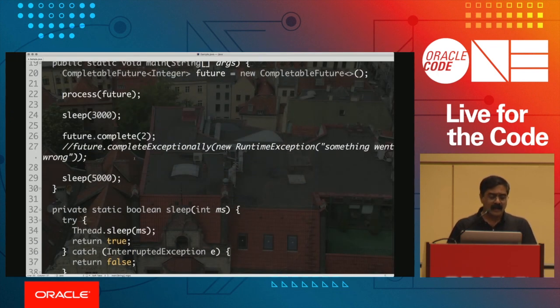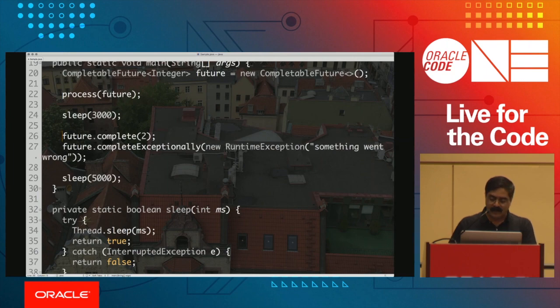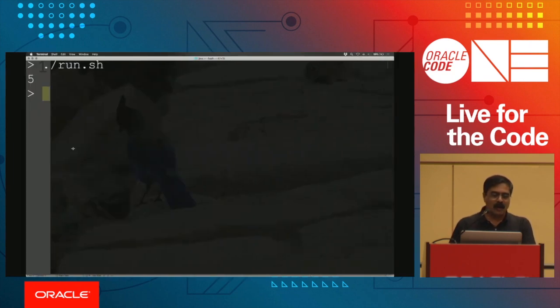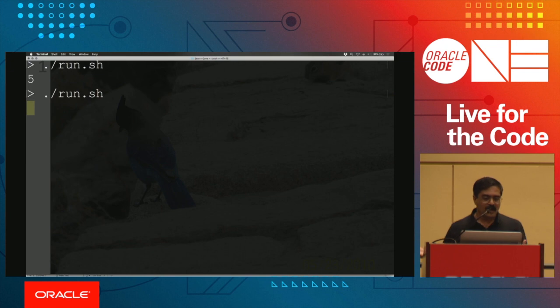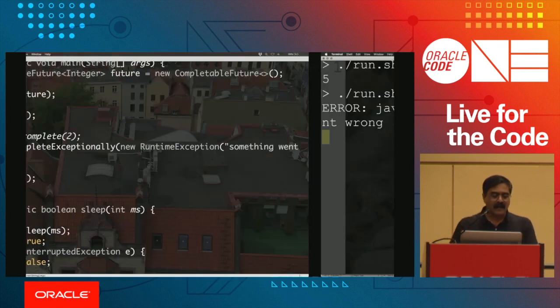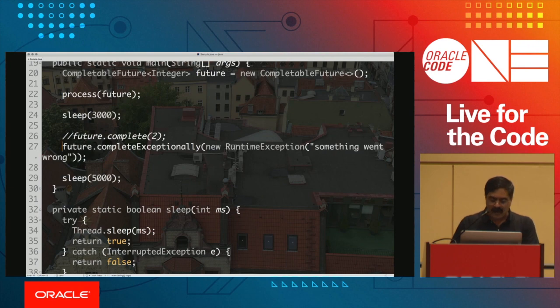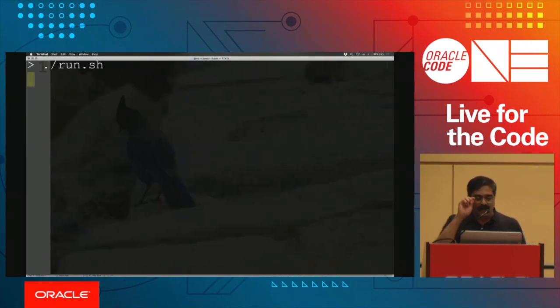On the other hand, if I were to blow up after the time, clearly this is going to blow up, shouldn't be any surprise also. So you can see that's working also, and you can see the error message appear after that delay. But on the other hand, what if I don't do anything at all? Well, unfortunately, in this case, we're going to just keep waiting, and when eventually the program finishes, or if it's going to run for a very long time, nothing exciting happens, unfortunately, and so as a result, that's not acceptable.